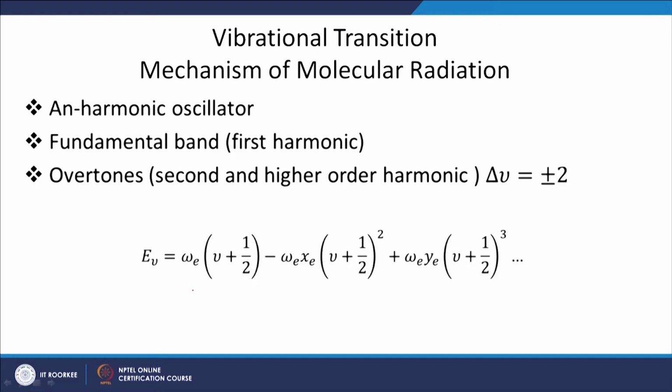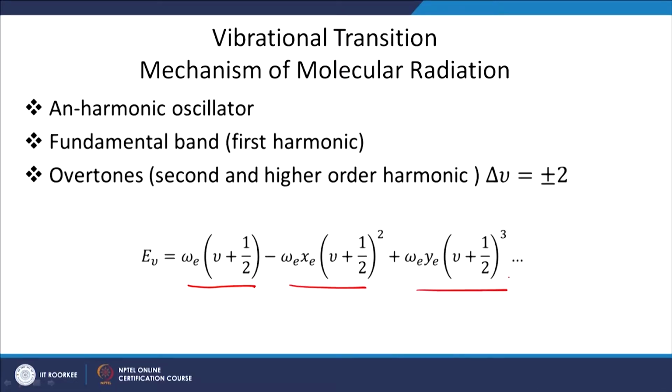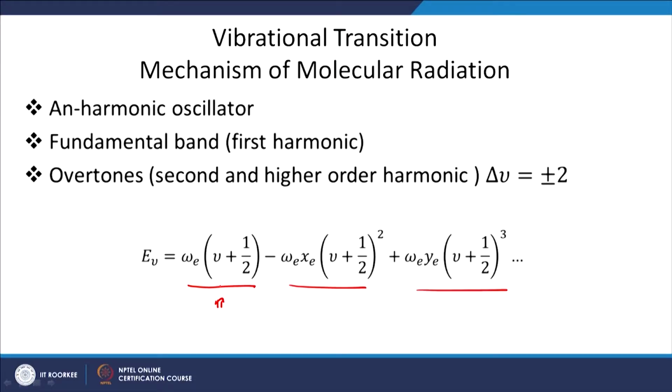There may be an anharmonic oscillator. For a harmonic oscillator we normally have only the first term, but if we have an oscillator which is not performing simple harmonic motion, and many molecules do not follow the theory proposed by simple harmonic motion, we have extra terms that appear in the expression for energy. If we take the first term, it will give you some frequency, and this frequency is called the first harmonic or fundamental frequency. If we take delta nu equal to plus minus 2, we get overtones, second and higher order harmonics. This we will discuss in the next lecture.